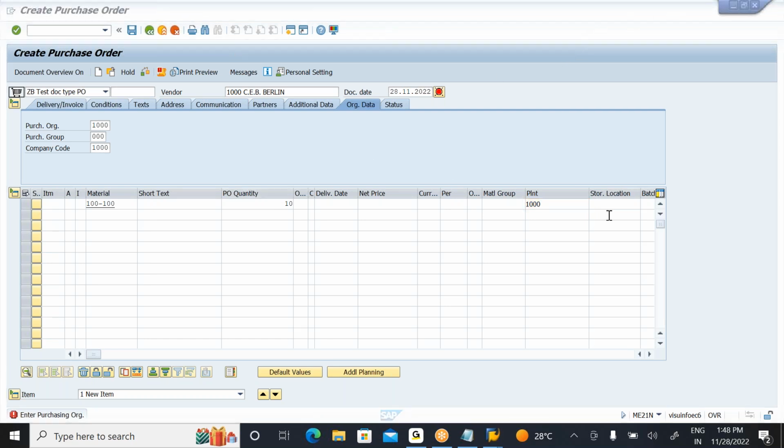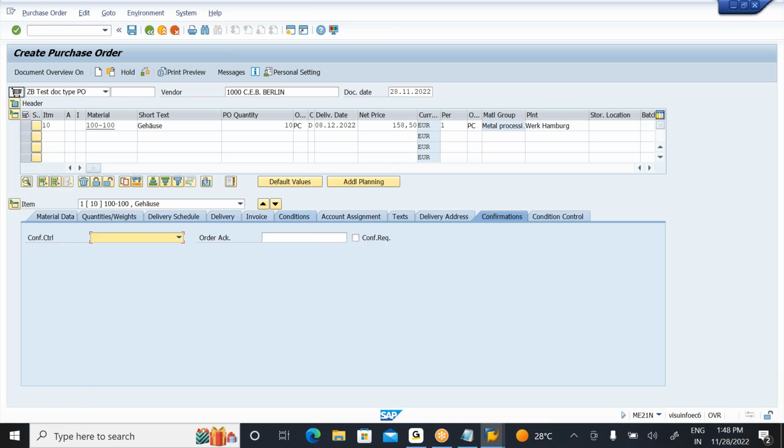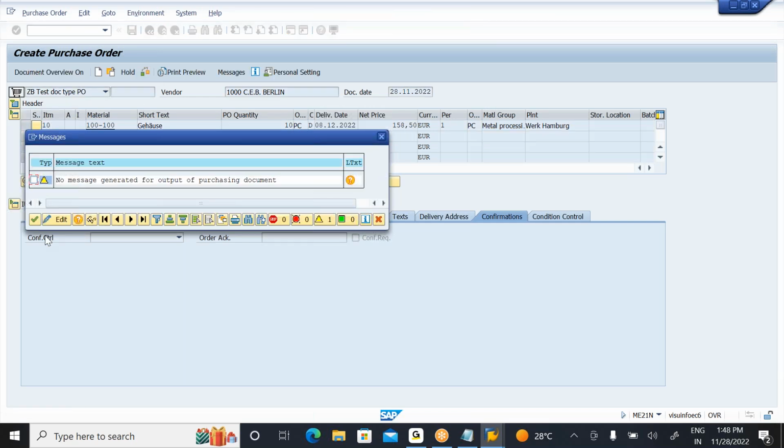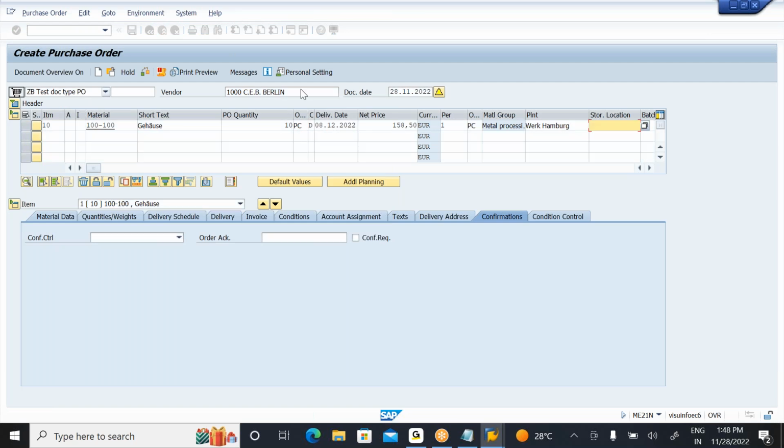So here, a plant and which store. Here I am not entering the store location and all the details. Store location is optional. But if the client has given the requirement for store location, please make it mandatory. Whenever I'm using my new document type and the client has informed you, please make store location mandatory.